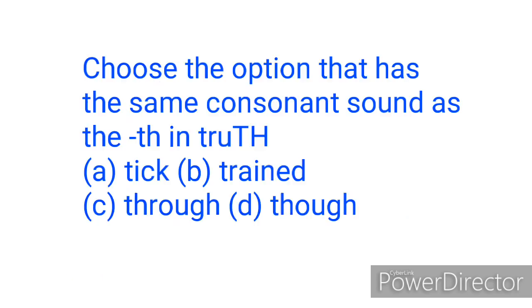In 2019, for example, the candidates were asked in question 21 to choose the word that has the same consonant sound as the TH in truth. And option A was tick, B trend, C through, and D though. I believe you can now easily get the answer. So the correct answer is option C, through. That is it about the most frequently asked questions on Wassce oral test from 2013 to 2019.